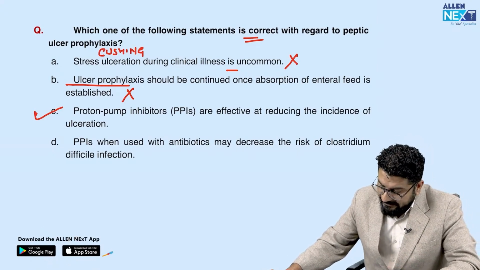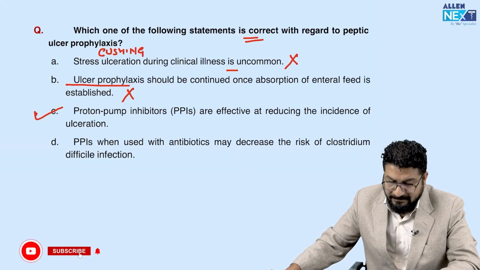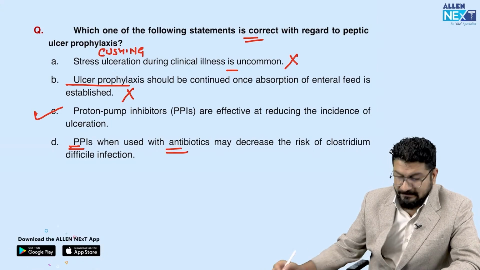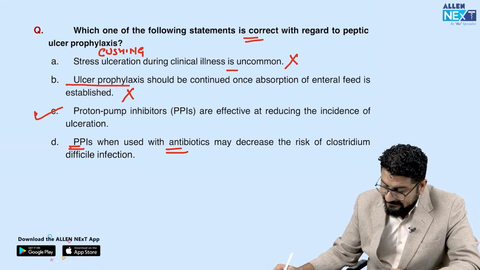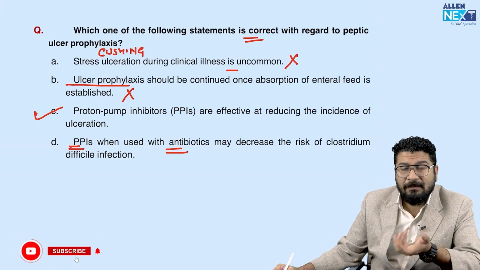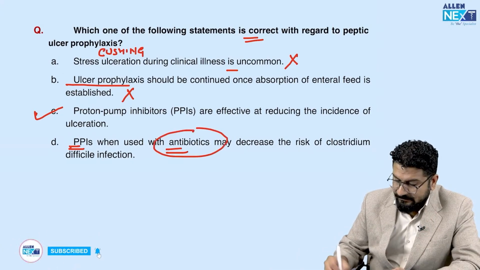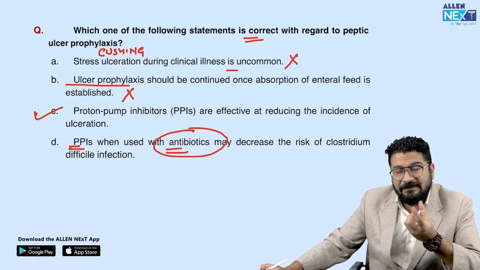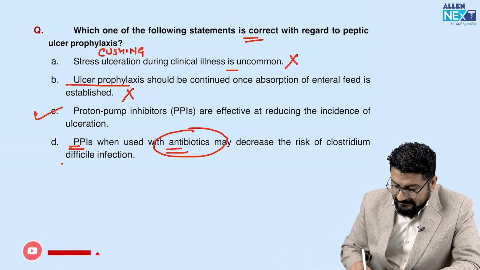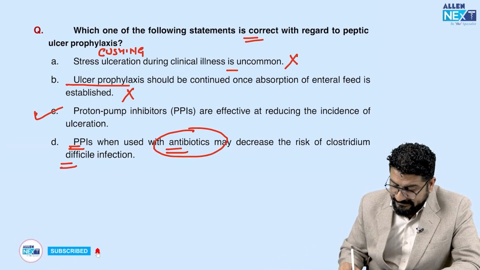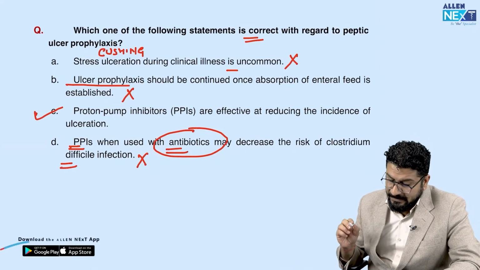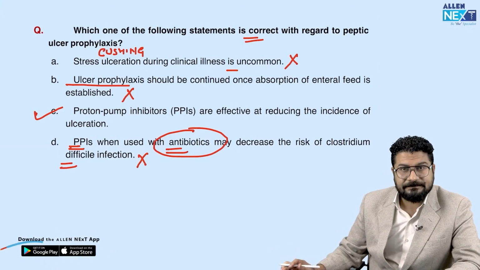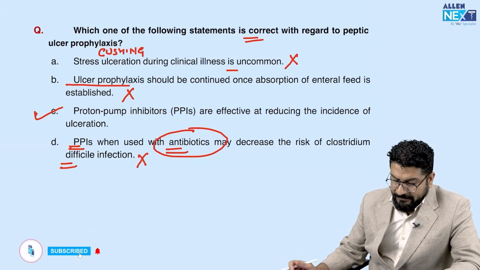PPI when used with antibiotic may decrease the risk of Clostridium difficile infection. So understand, when you use PPI, along with this, if you're using antibiotic, that will increase the risk of, I can say, pseudomembranous colitis, because antibiotic exposure can lead to damage to normal flora, and there will be infection or infestation by Clostridium difficile, that can lead to pseudomembranous colitis. So this is again a wrong statement. So the only correct statement in this is PPI are effective at reducing the incidence of ulcers. Clear? Okay, moving to the next one.